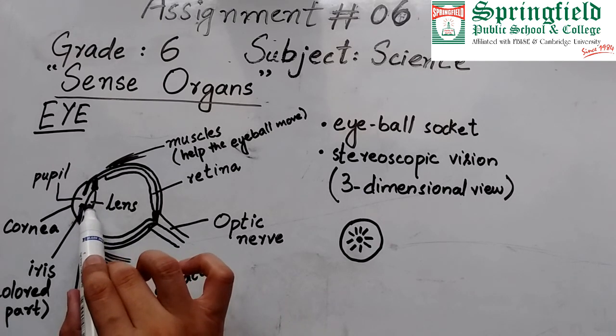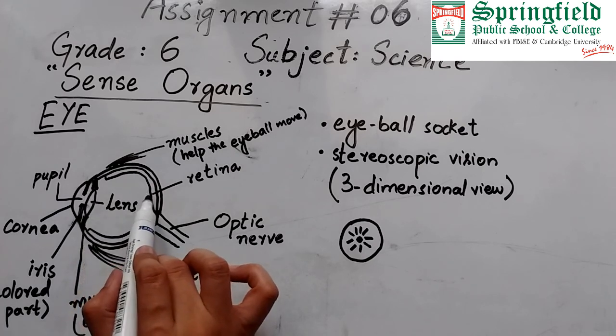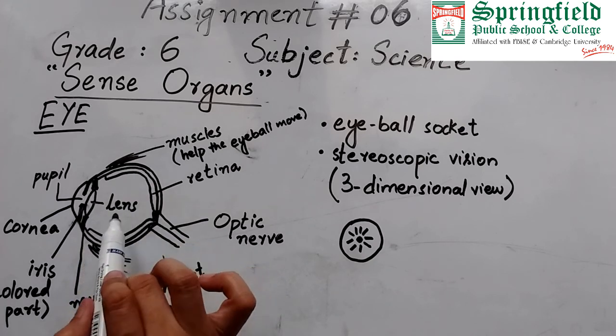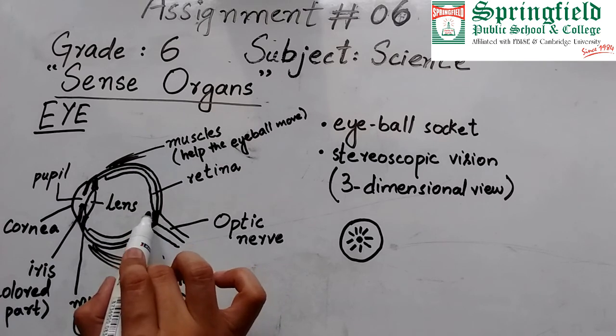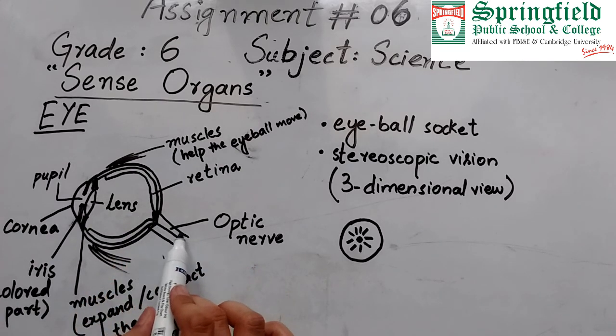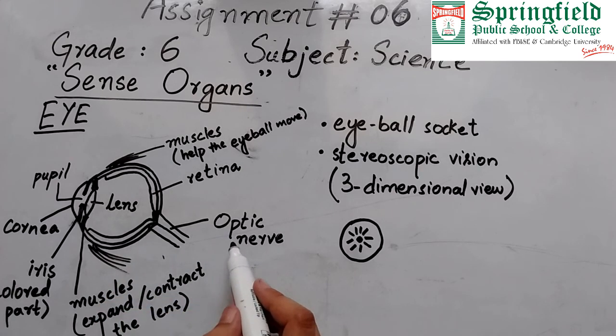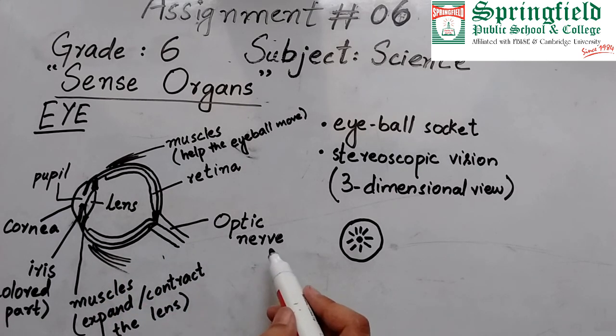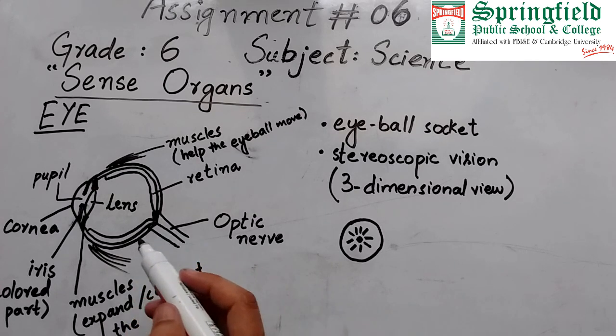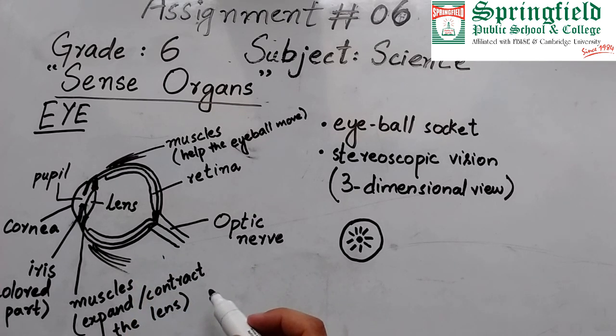The image of the object which the lens sees is formed on the retina. So this layer is the retina. It is further supplied with the optic nerve. Optic nerve is that nerve which carries this image from eye to the brain, so that brain can understand what this looks like. So this was all about the structure of eye. We will see the functions of eye with more detail in the next lesson.